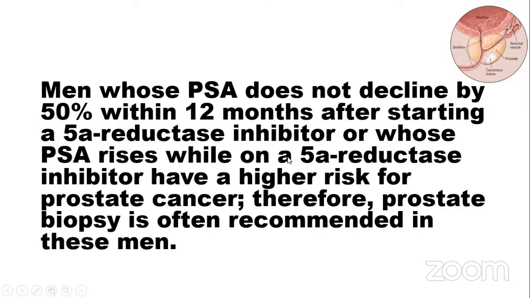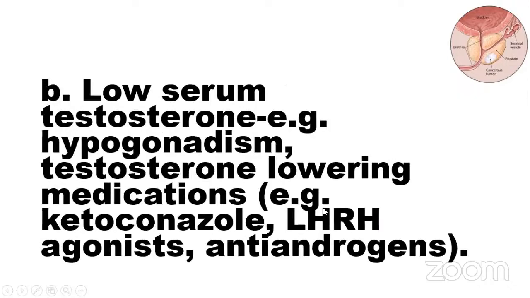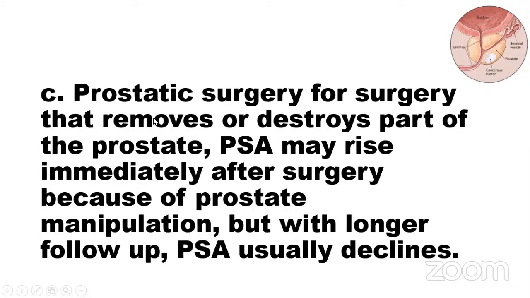Okay, men whose PSA does not decline by 50% within 12 months after starting the 5-alpha reductase inhibitors, or whose PSA rises while on 5-alpha reductase inhibitors, have a high risk of prostate cancer. Low serum testosterone, for example hypogonadism, and testosterone-lowering medication like ketoconazole, luteinizing hormone agonists, and anti-androgens lead to decreased PSA.